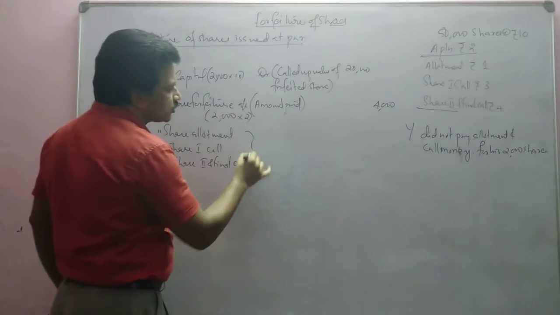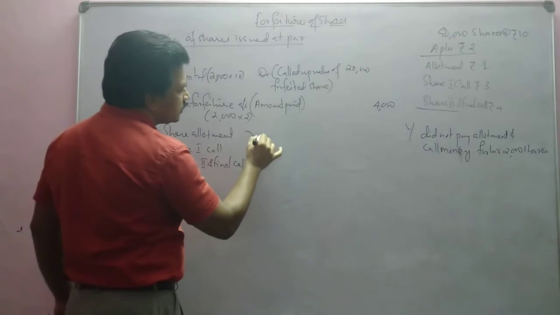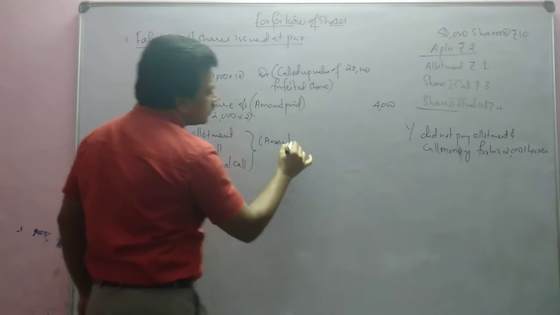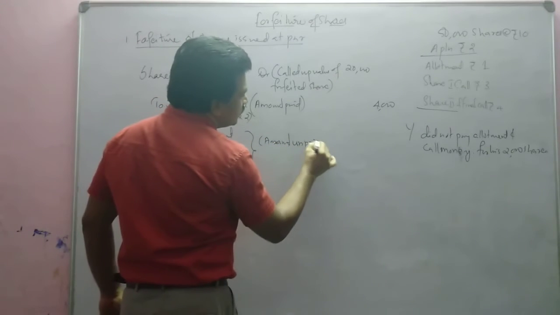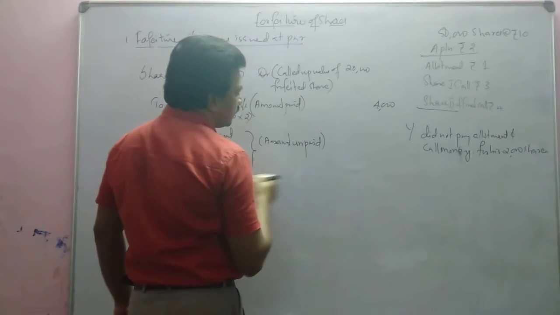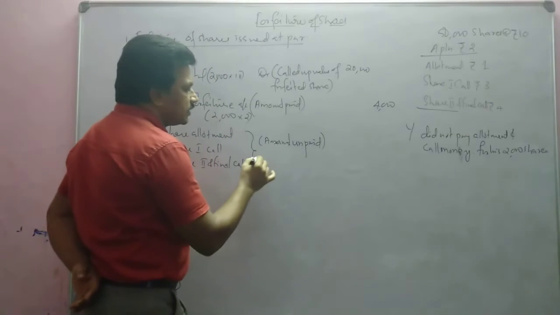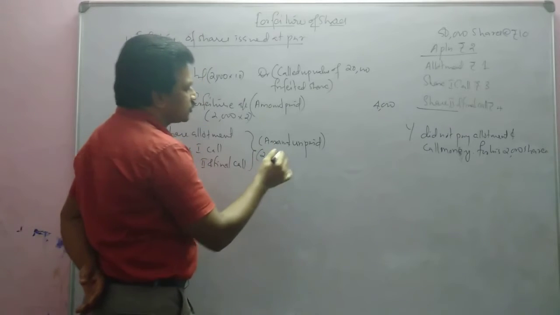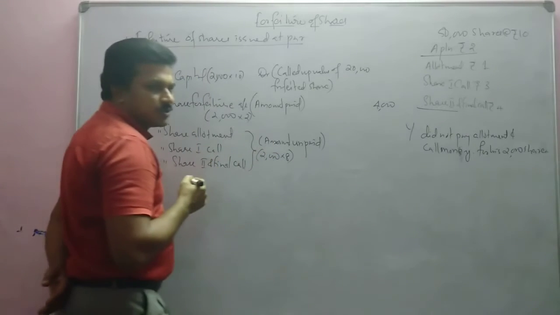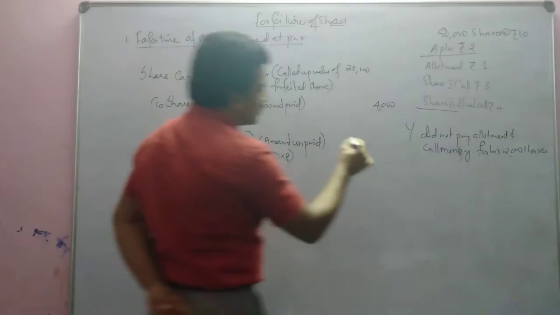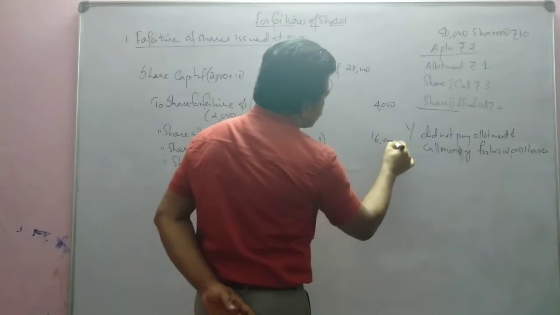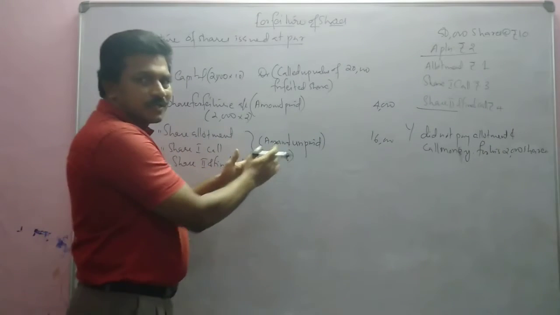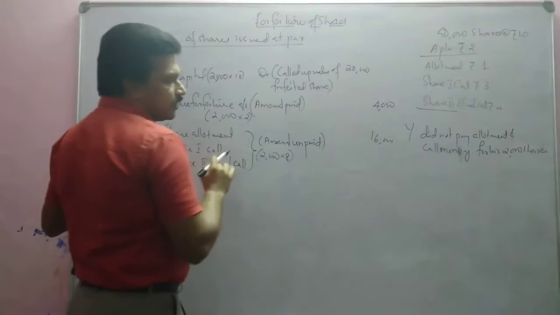That means this shows amount unpaid. How much amount unpaid? That means 2,000 into 2 rupees only he paid, 8 rupees did not pay. So 16,000. Okay, that means this we cannot write like this, we have to write individually.